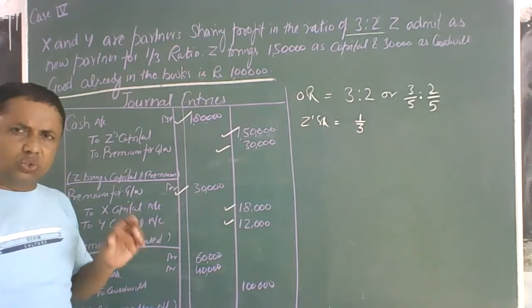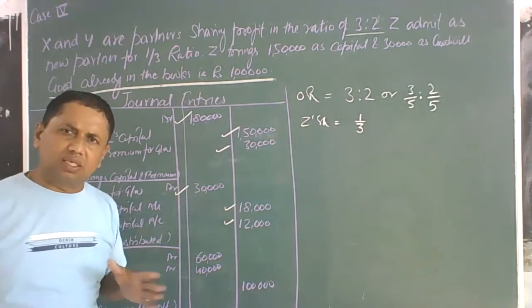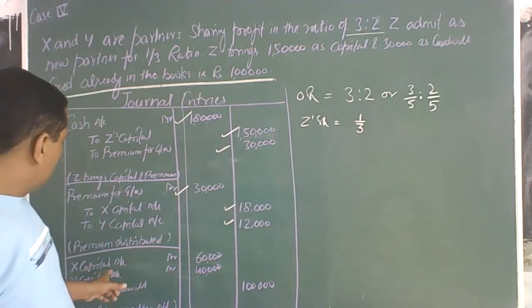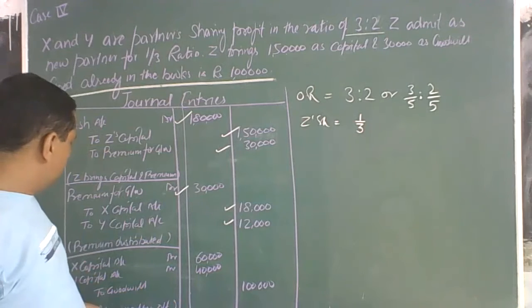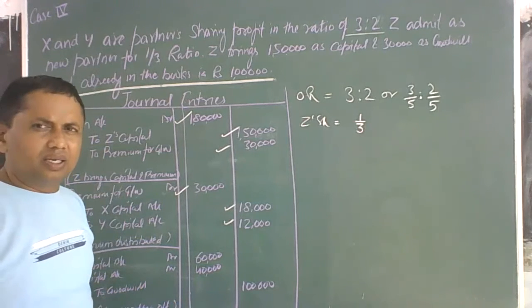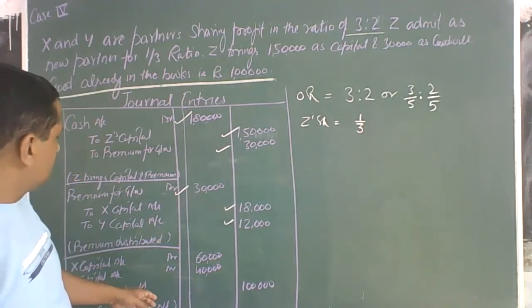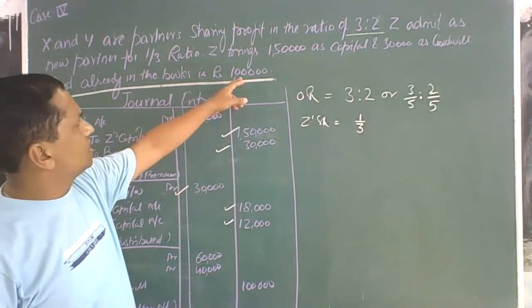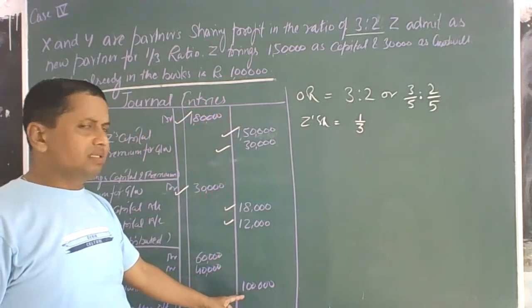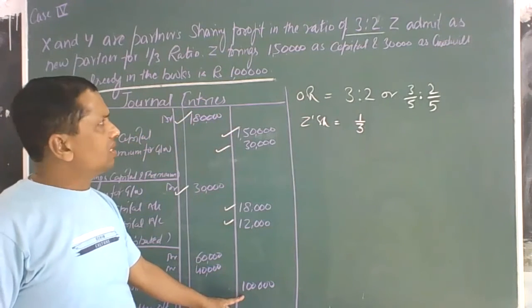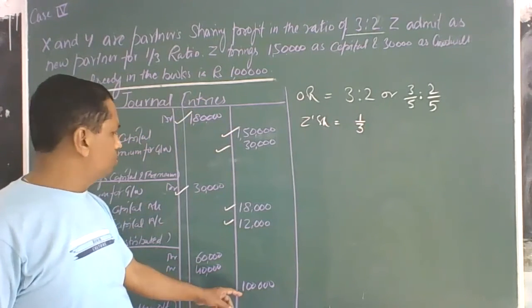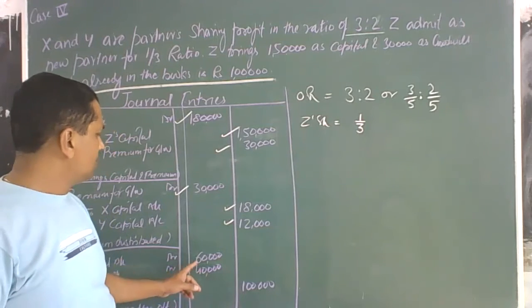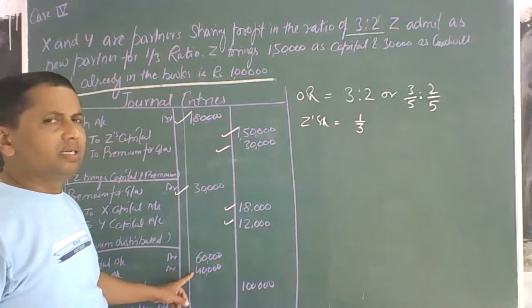The goodwill which is shown on the asset side of the balance sheet is written off, and the old goodwill is written off by the old partners in the old ratio. So the goodwill which is shown in the books is 1 lakh. This 1 lakh is written off in the old ratio, that is 3:2. 3/5, 2/5, distribution is 60,000 and 40,000.